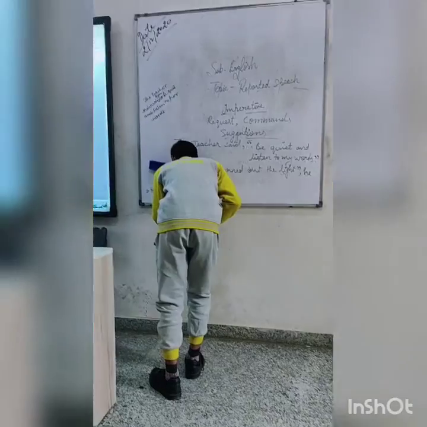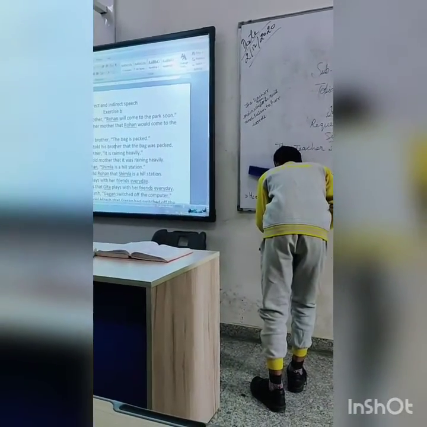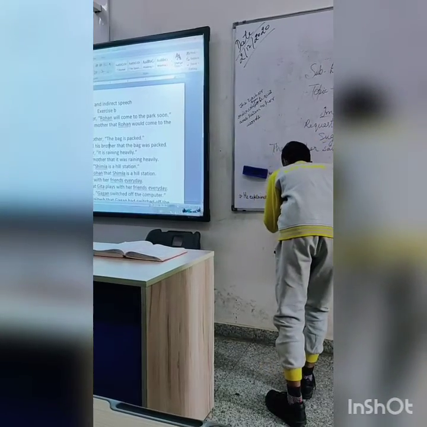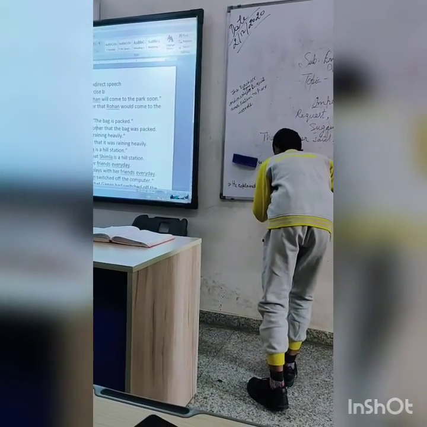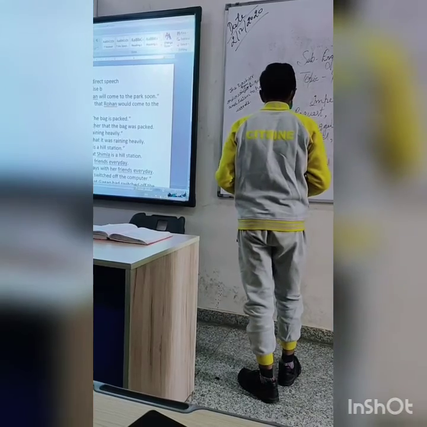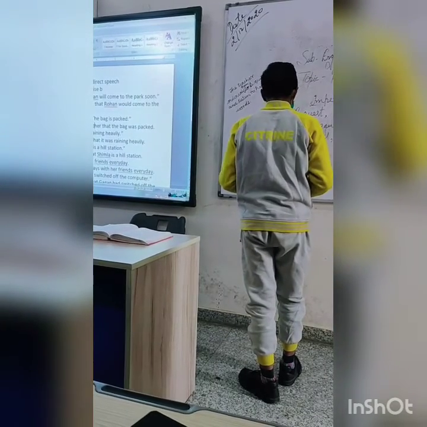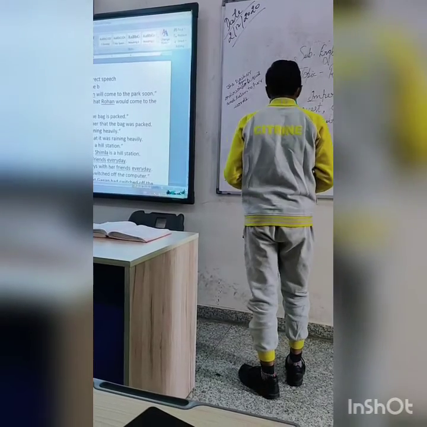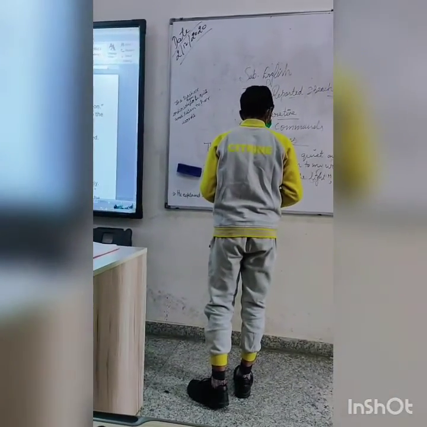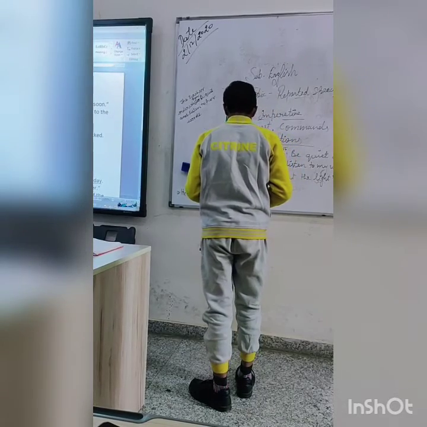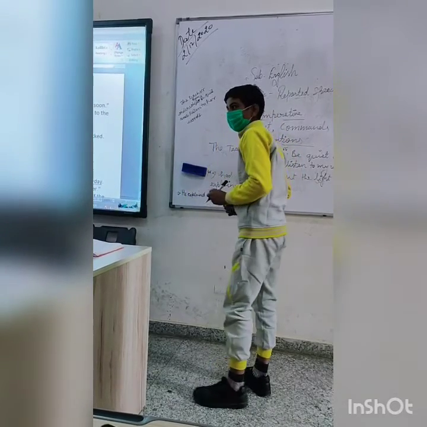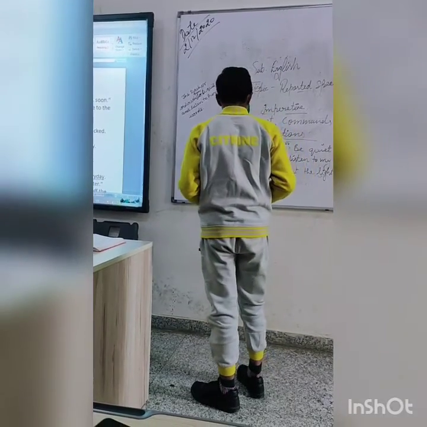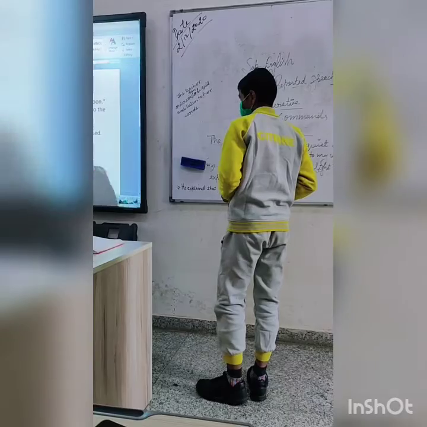He explained that, very good, that he... yes, beta, the sentence is in past perfect, and if it is in past perfect, then no change will be there.